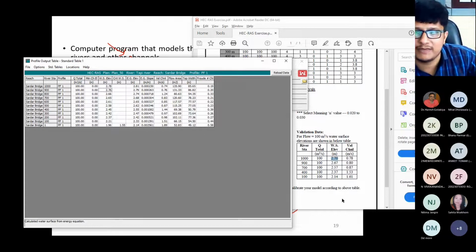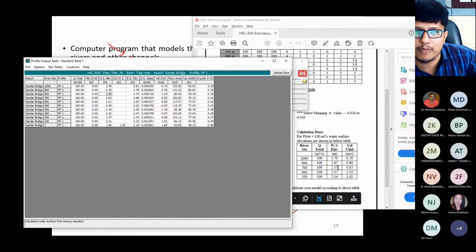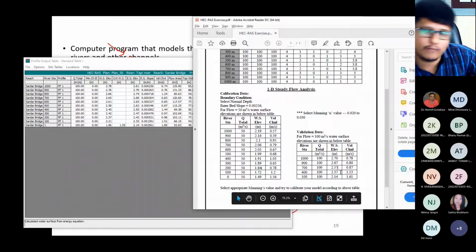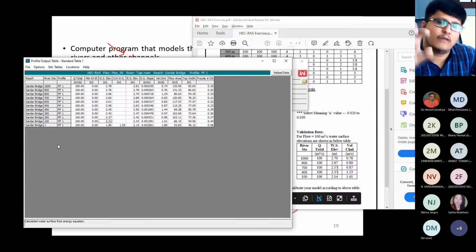You can see 2.76, here it is 2.67, here it is 2.66, here it is 2.57, here it is 2.65, here it is 2.37. So with the help of this, at 100 you can see it is 2.21, but here it is 2.14. At 400 you can see it is 2.45, but here it is 2.37. It means that I need to reduce the value of n.